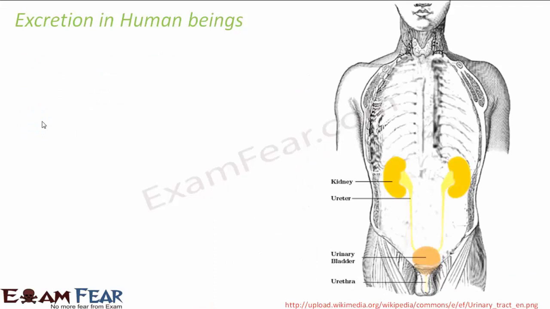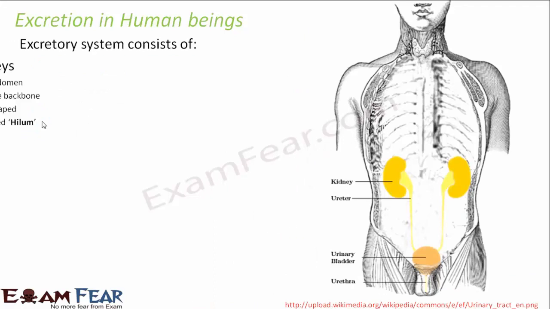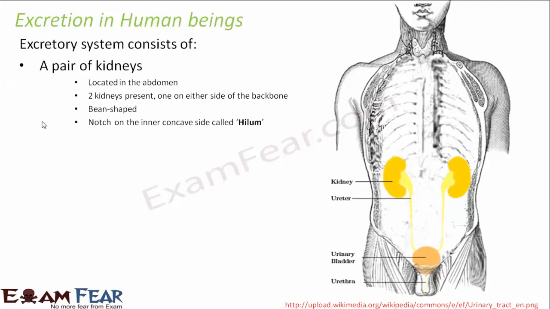So let us see how excretion actually takes place with the help of these organs. So what are these kidneys? Kidneys are located in the abdomen. As I mentioned, this was the thoracic cavity. So this is the end of the thoracic cavity and this is the start of the abdomen. So in the abdominal cavity are located the kidneys. Two kidneys are present, one on either side of the backbone. So the backbone runs somewhere here. So on either side of the backbone we have one kidney.